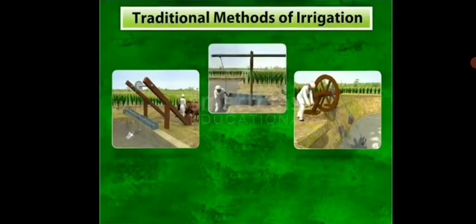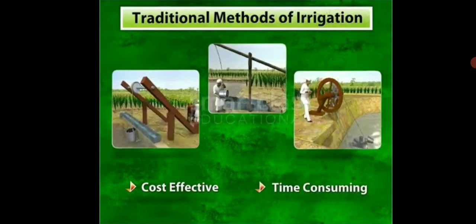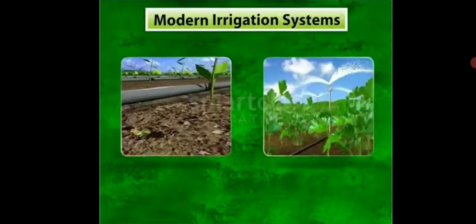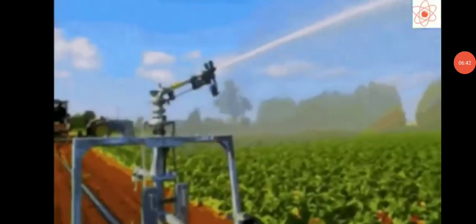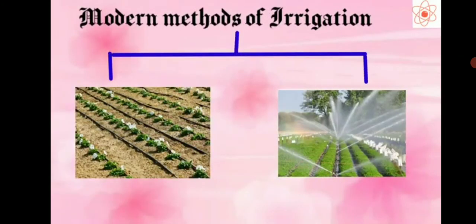So this is about traditional methods of irrigation. This is cost effective but it consumes time. So it has been replaced by the modern methods of irrigation. The two modern methods of irrigation are the sprinkler system and the drip system.